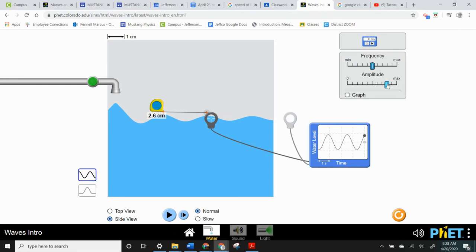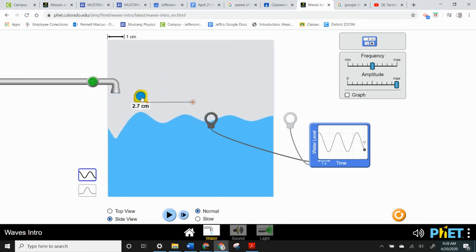So if we set the amplitude to maximum and the frequency to the midpoint, we'd be able to run the lab for a little bit. Anytime you make changes to frequency or amplitude, let it run a ways. And once this graph stabilizes, it means that you're measuring waves that were made with that frequency and amplitude. It takes time for those waves to pass by the sensor. Then you can pause it.